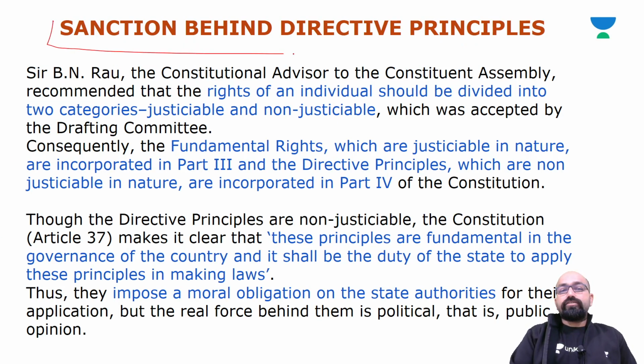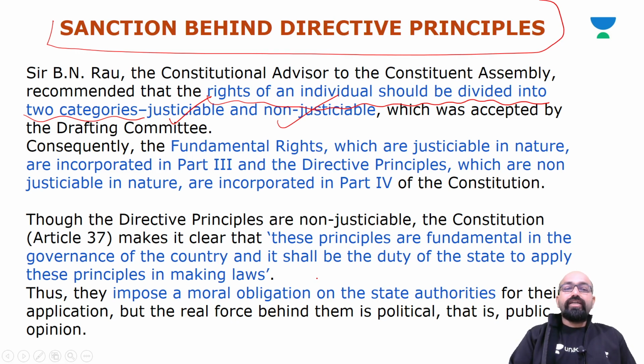Now, the next point: sanction behind directive principles. So we'll see a few observations by scholars. Sir B.N. Rao, the constitutional advisor to the Constituent Assembly, recommended that the rights of an individual should be divided into two categories, justiciable and non-justiciable, which was accepted by the drafting committee.